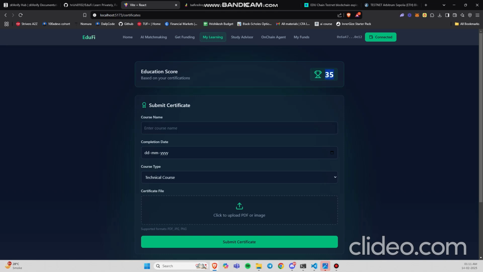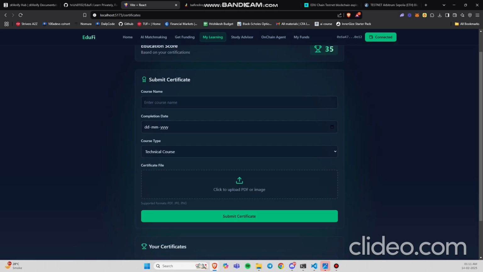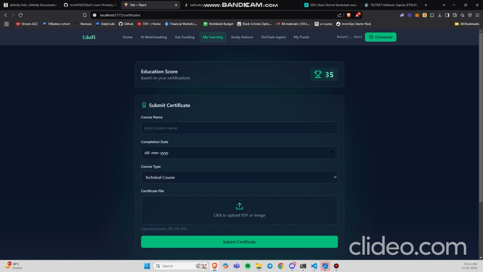And this education score is a mix of number of certificates, number of skills, and also the loan repayment time. So we have a loan for 12 months, but if he's not paying it on time, then this score decreases. So this is how the whole ecosystem works.